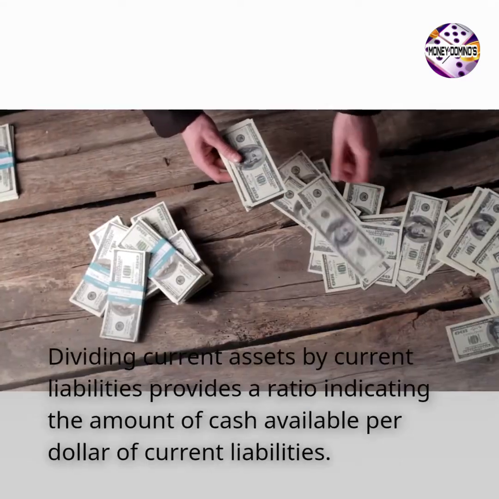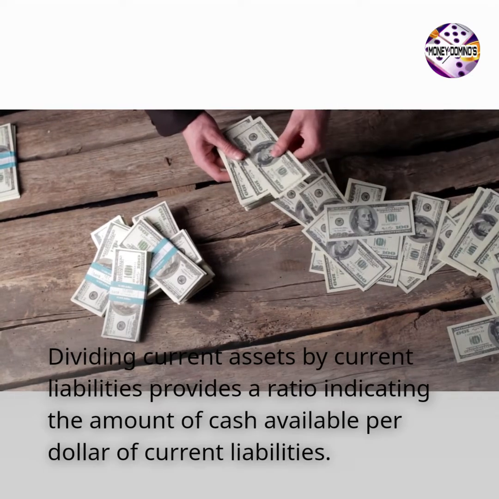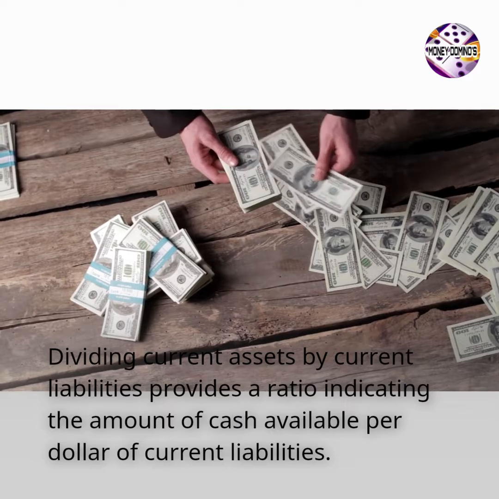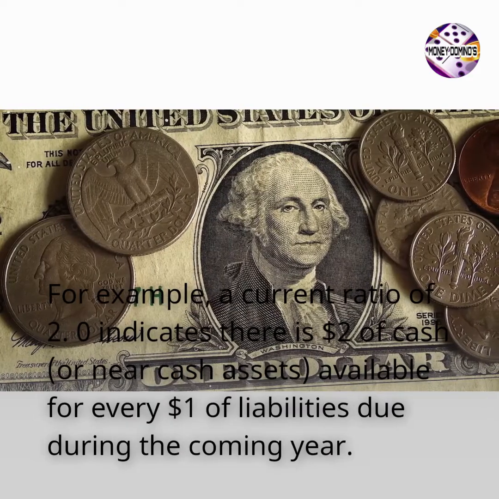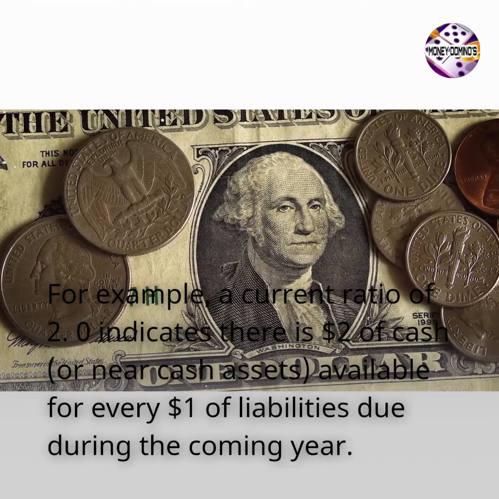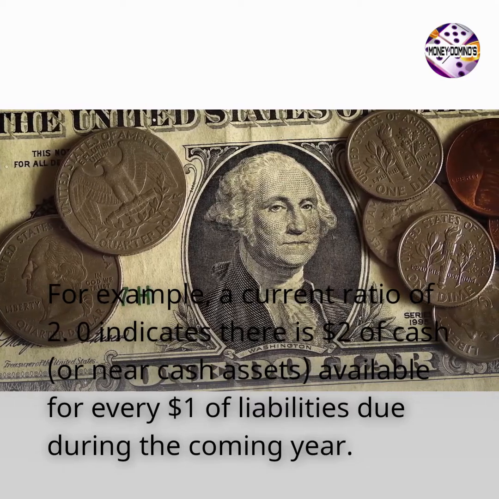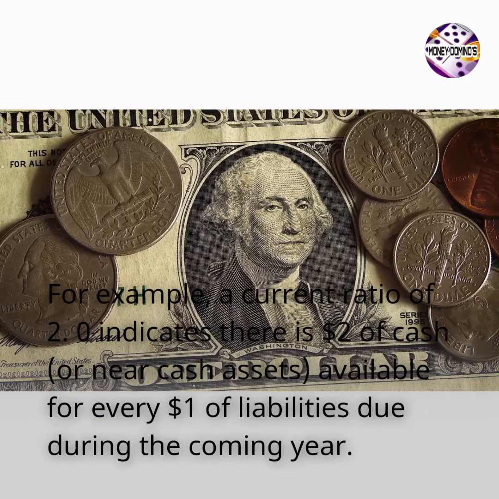Dividing current assets by current liabilities provides a ratio indicating the amount of cash available per dollar of current liabilities. For example, a current ratio of 2.0 indicates there is $2 of cash, or near cash assets, available for every $1 of liabilities due during the coming year.